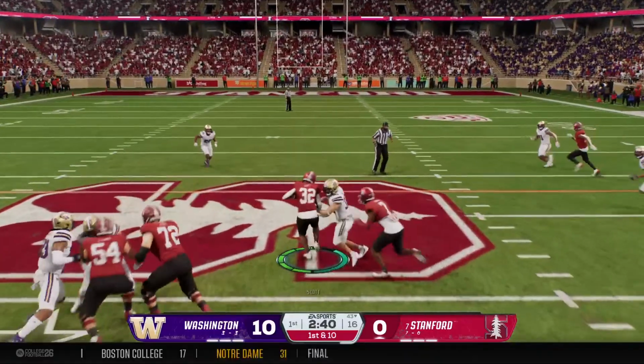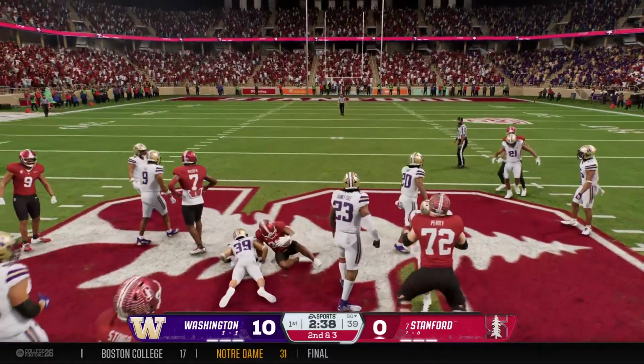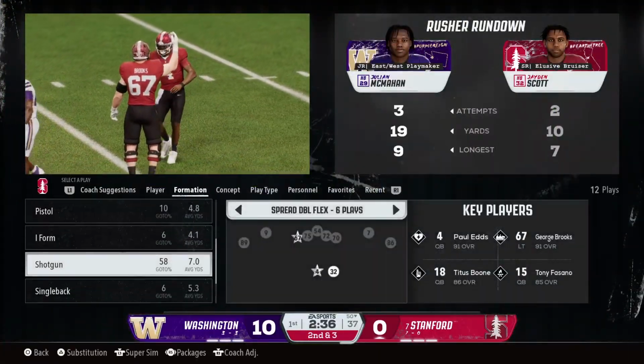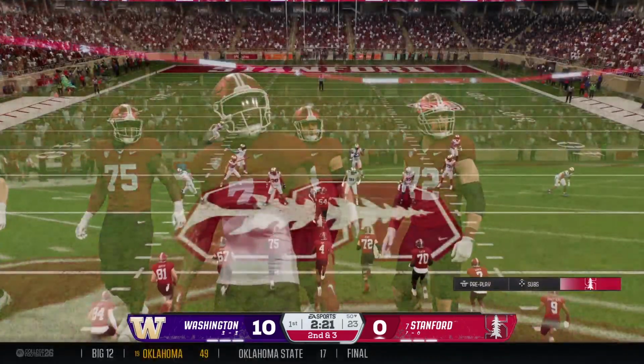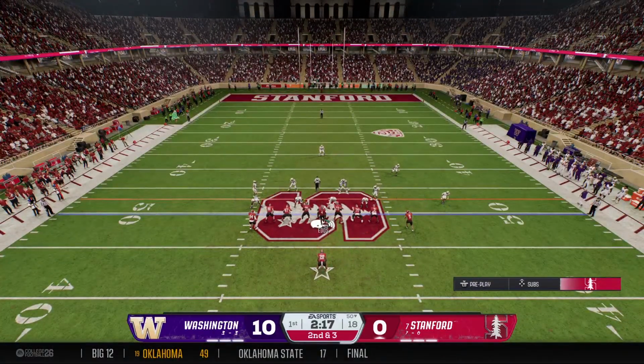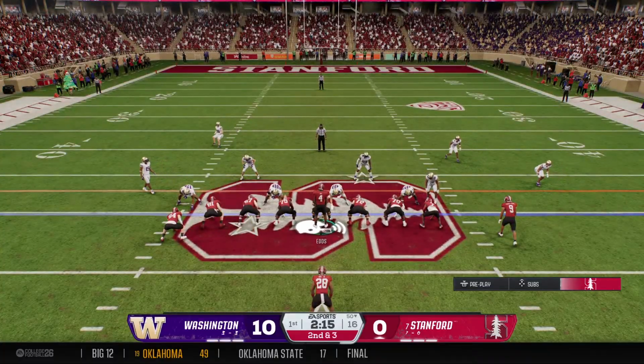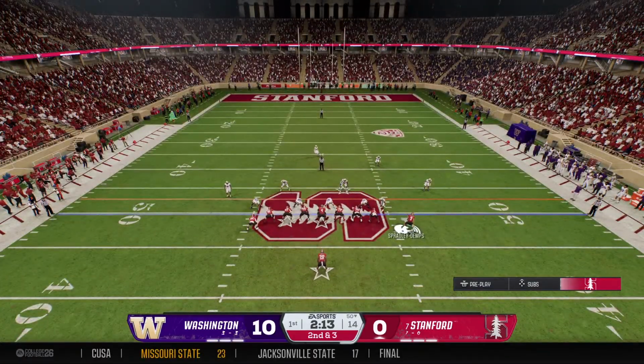Hand off from the shotgun. And he's able to find a little bit of running room before they get him down. You love to see this on offense. Early in drives, getting that kind of yardage keeps you ahead of the chains. Stanford with a lot of options here on 2nd and short.